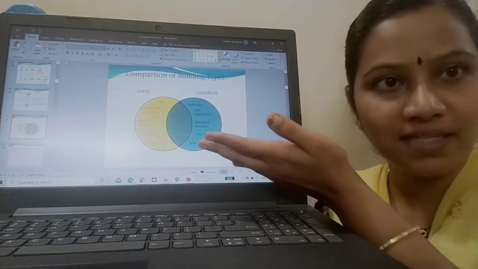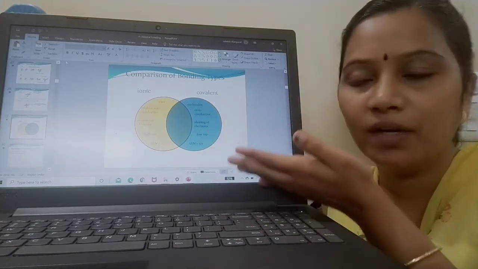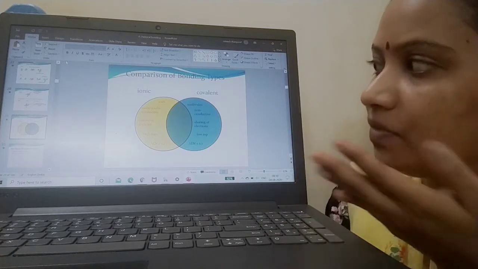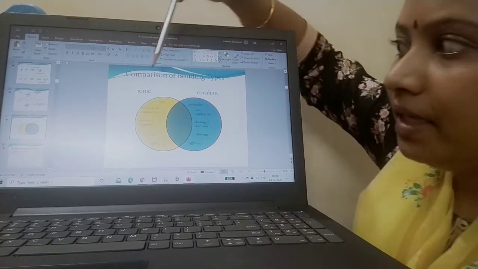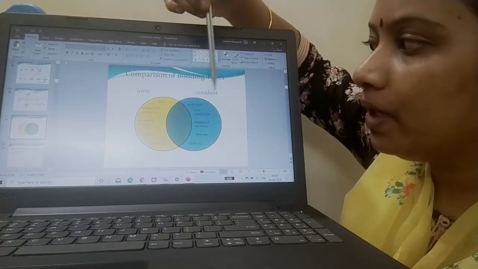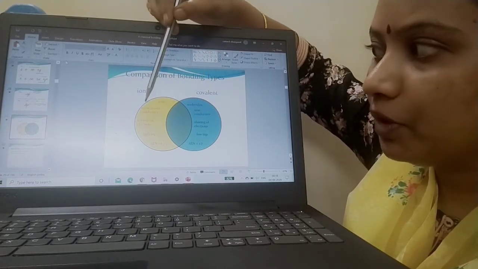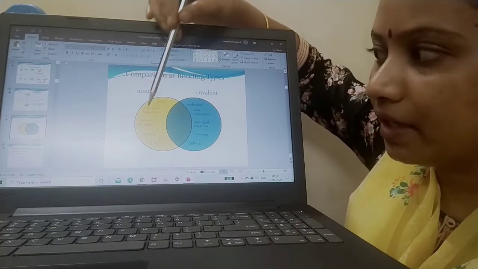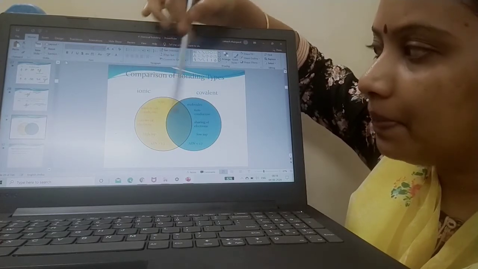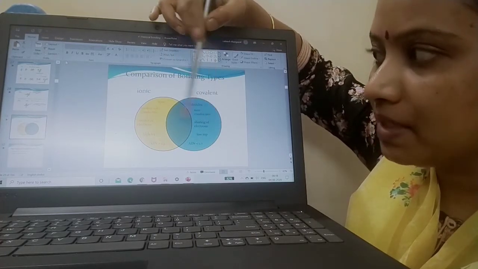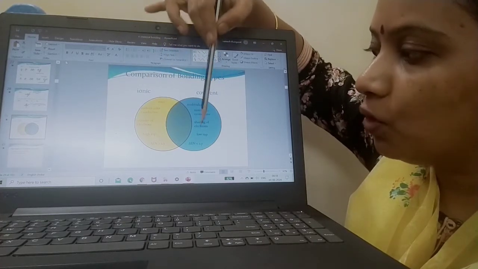As I have already discussed the difference between ionic bond and covalent bond, exactly this is the same which I have told you. In ionic bond, ions are formed. In covalent bond, molecules are formed. Molten salts conduct, but covalent compounds are non-conductive. Here transfer of electrons happens, here sharing of electrons happens. Ionic compounds have high melting point, covalent compounds have low melting point.